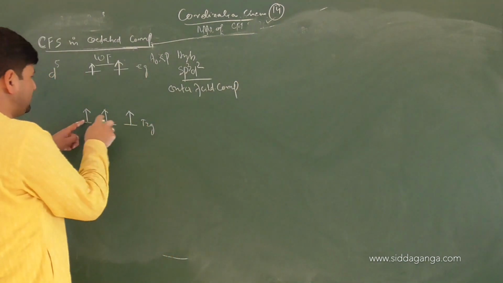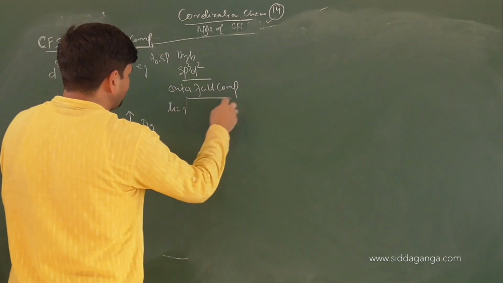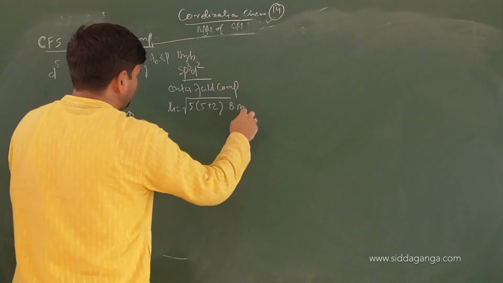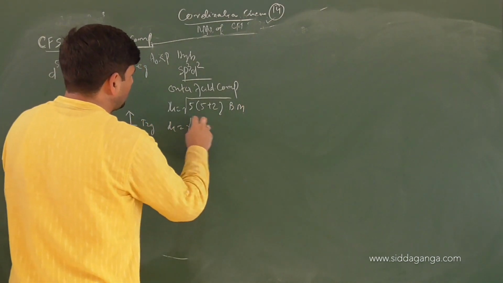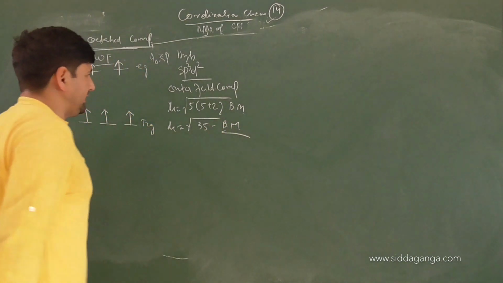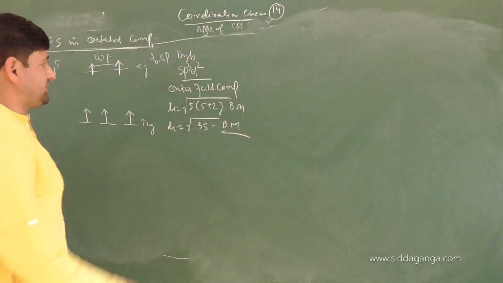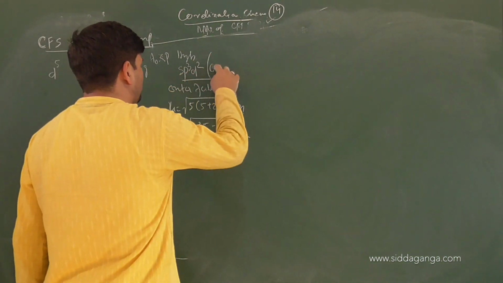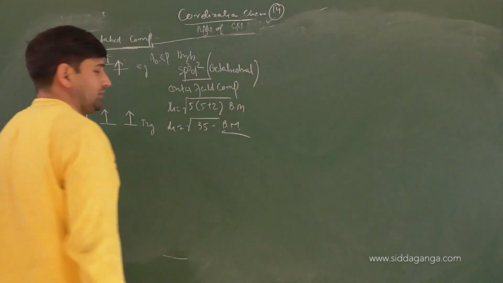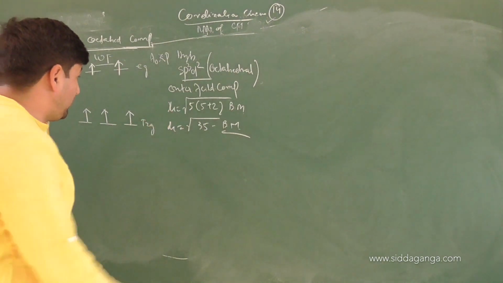complex. Now tell me, what is the number of unpaired electrons? 5. What will be the magnetic moment? Root of 5 into 5 plus 2, so mu will be root 35 Bohr magnetons, close to 5.9. So sp3d2 hybridization, outer field complex, octahedral shape. Correct or not?